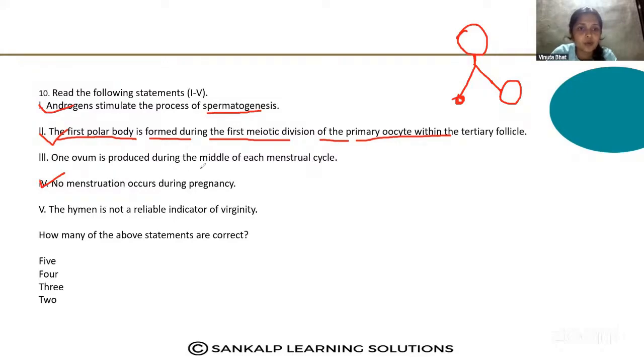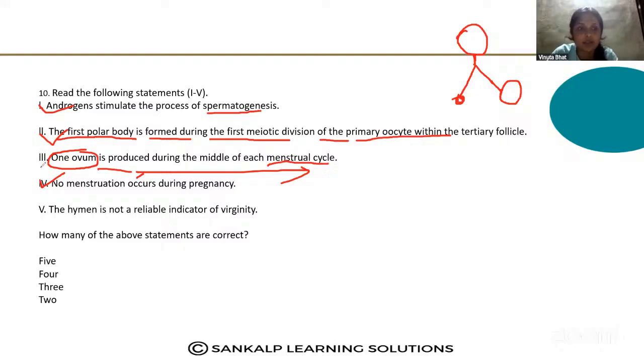One ovum is produced during the middle of each menstrual cycle. Here, the ovum is not released; the secondary oocyte is released. The secondary oocyte completes the second meiotic division and forms the ovum, which happens during fertilization.